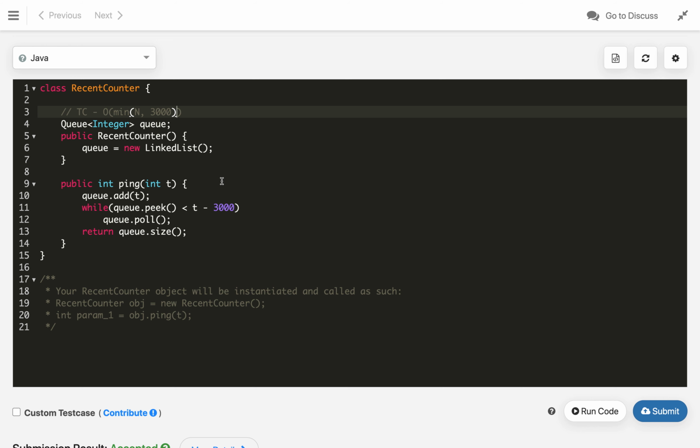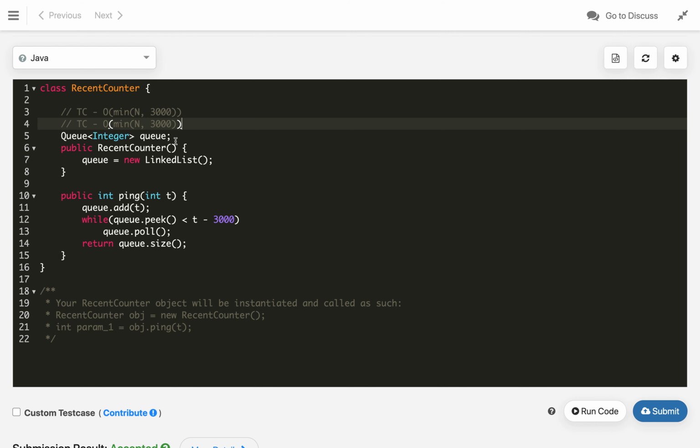So, let me know in the comment sections if you have come up with the test case, like what is the test case in which 3000 will be there. And the space complexity is also the same, as in that same test case we will maintain the 3000, otherwise it is the number n.